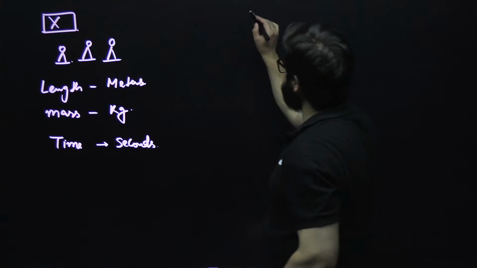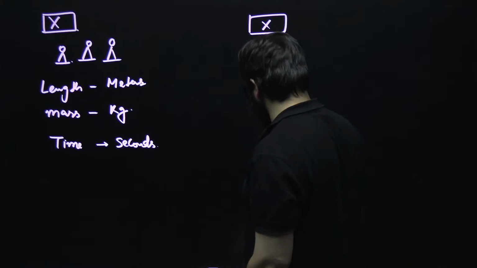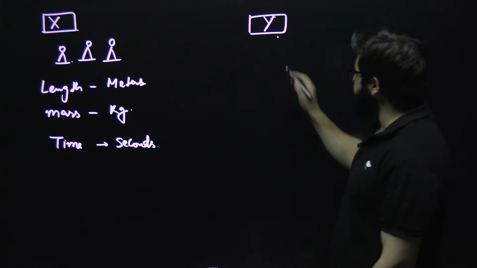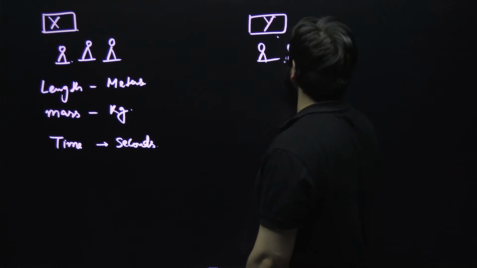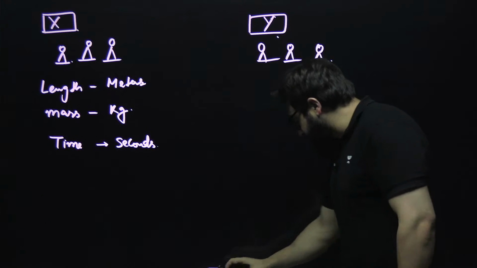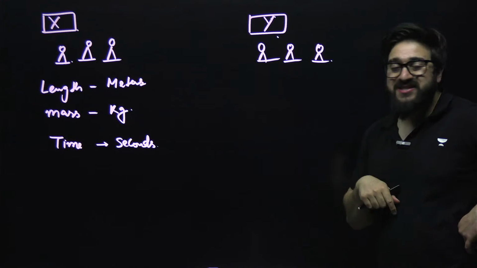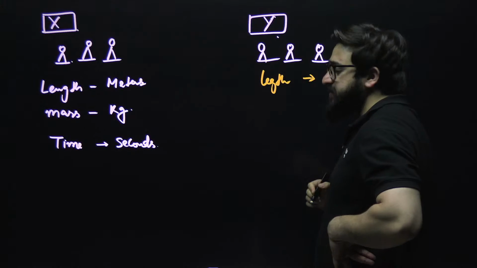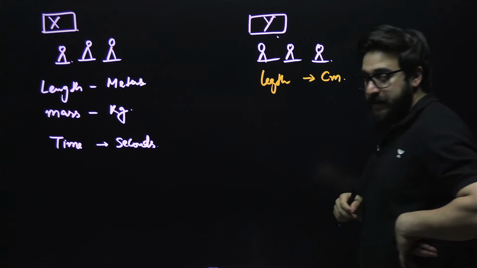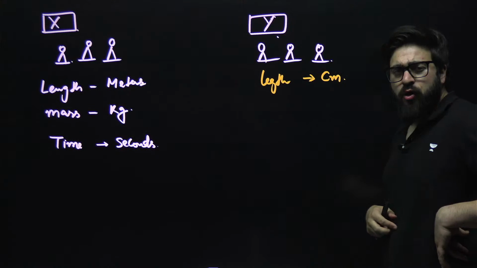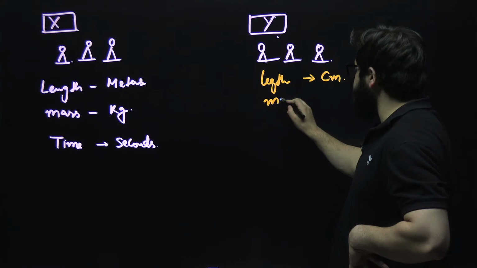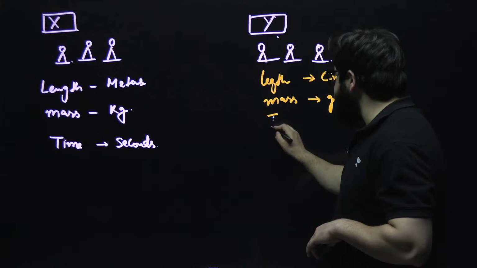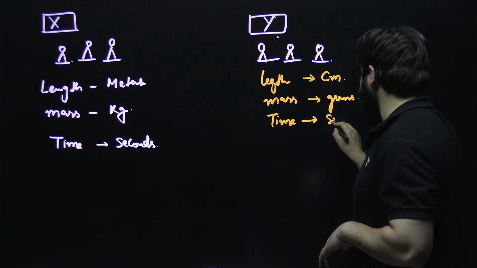Okay. Now there is another country. Its name is, we say, Y. There is a country Y, and there are other people who live in this country. Now these people decided that we will measure the length in centimeters. And they said, we'll measure the mass in grams. And they said, we will measure the time in seconds also.